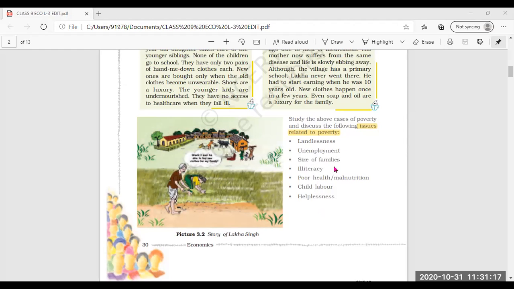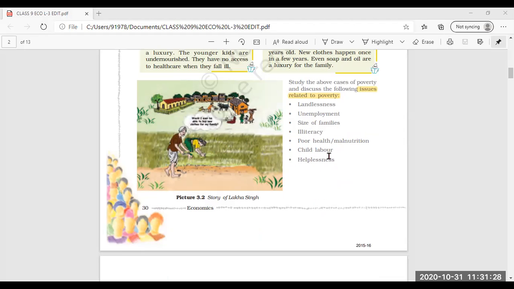If the size of the family is big and the unemployment condition is there, then surely it will be a situation where illiteracy will prevail. Then we have seen poor health and malnutrition also arise due to poverty, because the family members are not able to meet the daily balanced diet, that is, the daily nutrition level in their food.